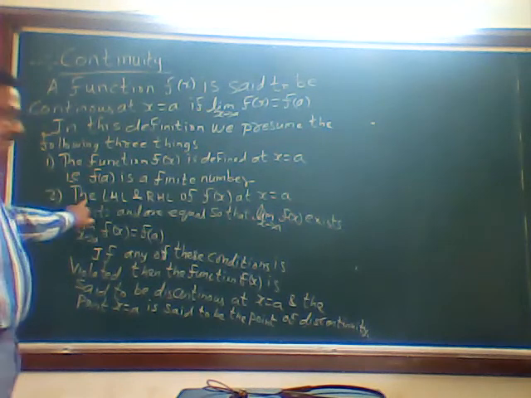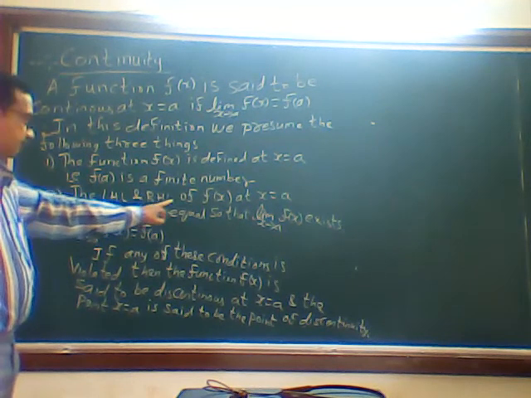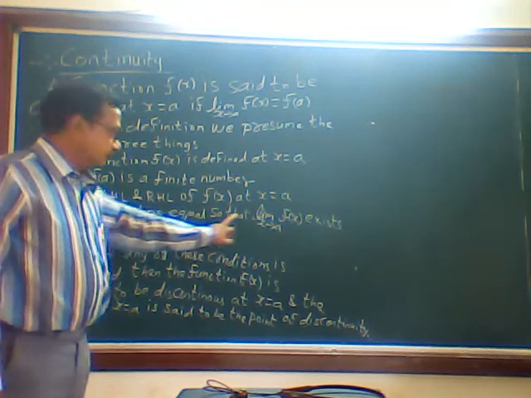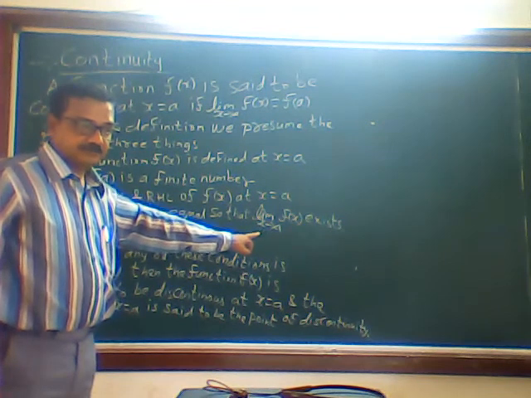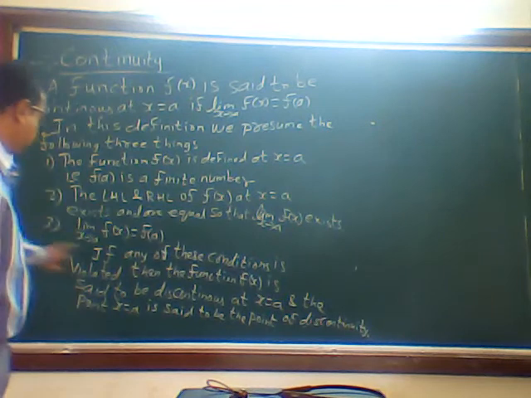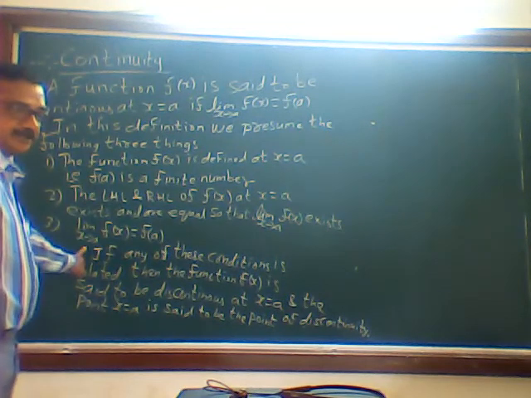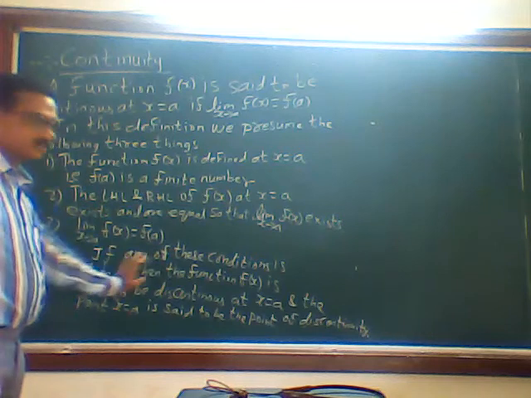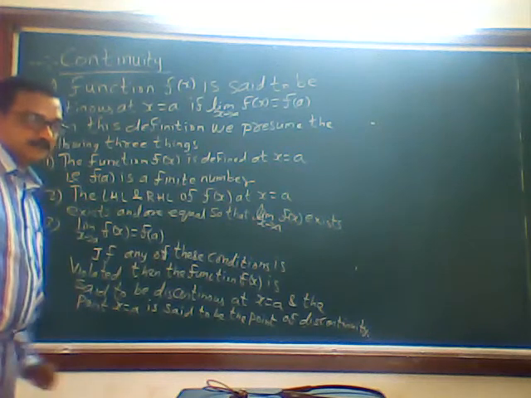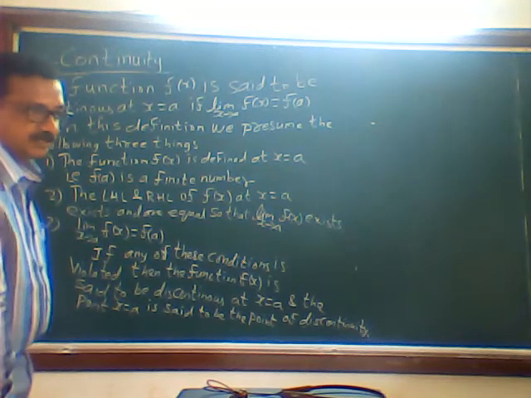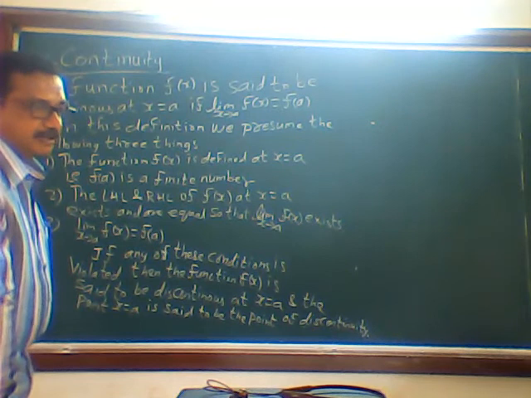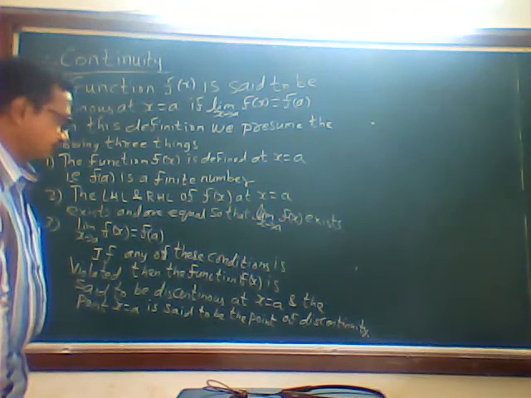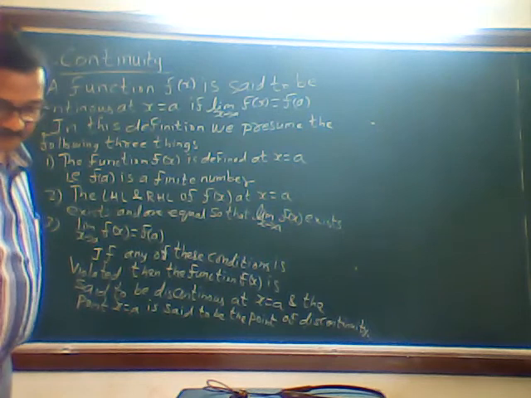Second, the LHL and RHL of f of x at x is equal to a exist and are equal, so that limit x tends to a, f of x exists. Third, limit x tends to a, f of x is equal to f of a. If any of these conditions is violated, then the function f of x is said to be discontinuous at x is equal to a, and the point x is equal to a is called the point of discontinuity.